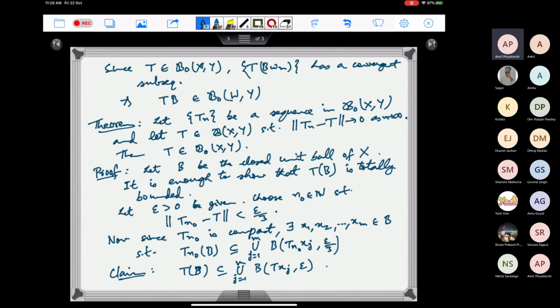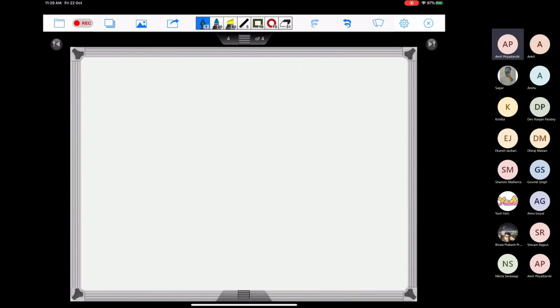This will prove that T of B is totally bounded. To show this, we take any point of T of B. So let x belong to B, that means that norm x is less than or equal to 1. And then we look at what is T of x_j minus T of x.